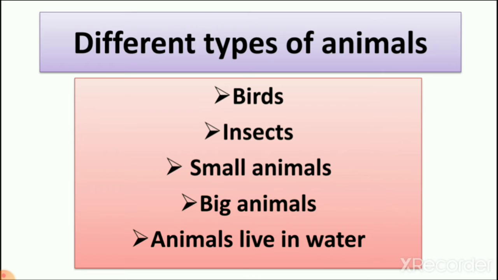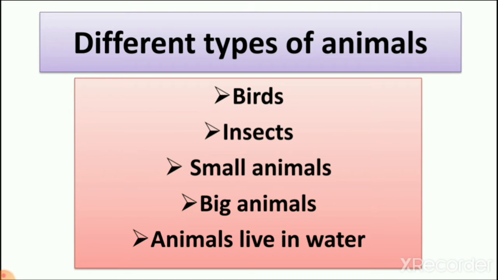So which animals did we learn in lesson number 5? We divide animals into different types like birds, insects, small animals, big animals, and animals that live in water. In lesson number 5 we learned how we identify different types of animals.